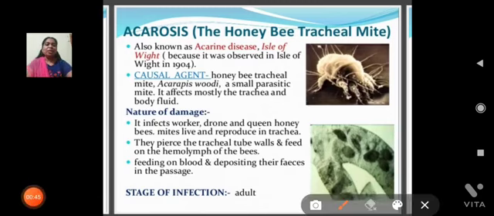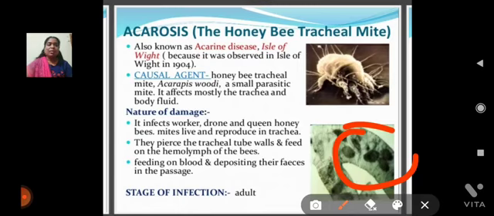In this diagram you can observe that small mites affect the honeybee, and the mites feed on the blood. You can observe that the mites are present and they feed on the blood.